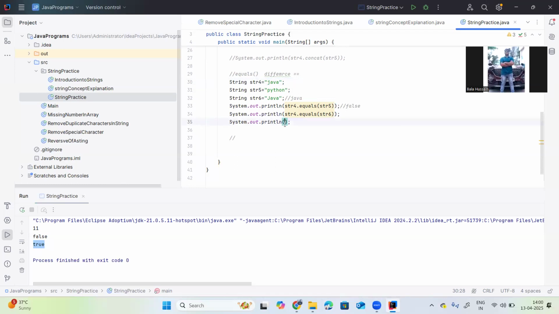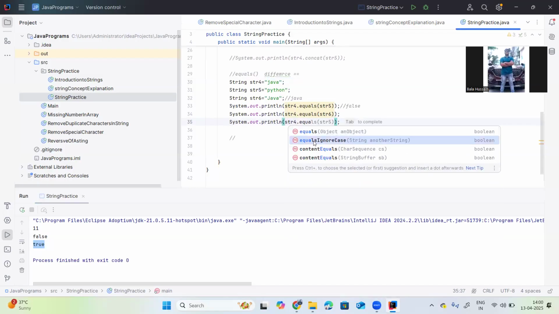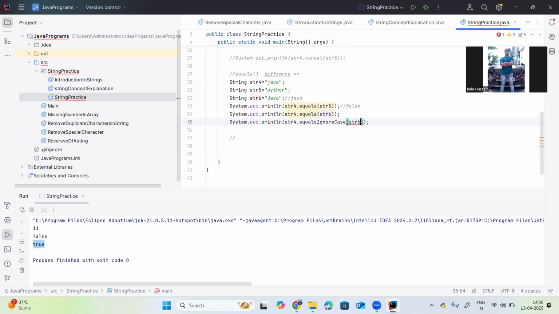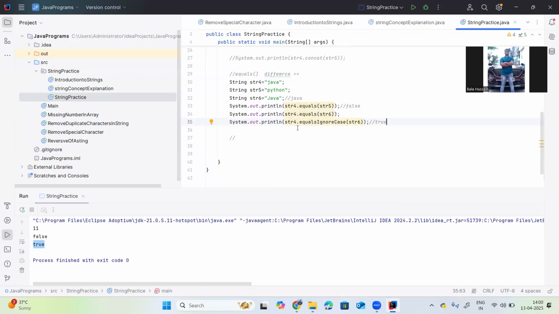But when we use str4.equalsIgnoreCase(str6) here, then it will definitely return true, because it will ignore the case sensitivity. Either it is small or capital, it doesn't matter for equals ignore case. It will return true. Let me execute it and I will show you.